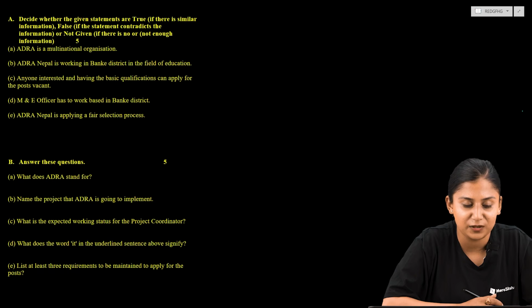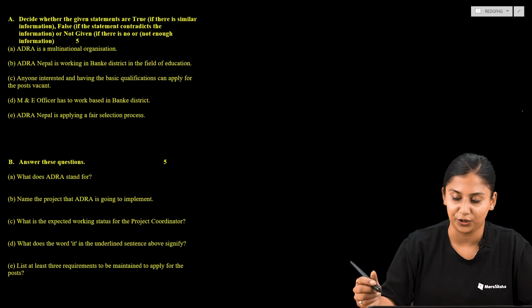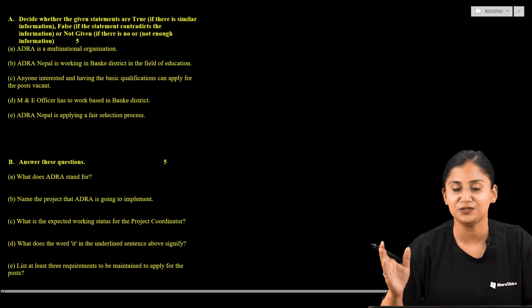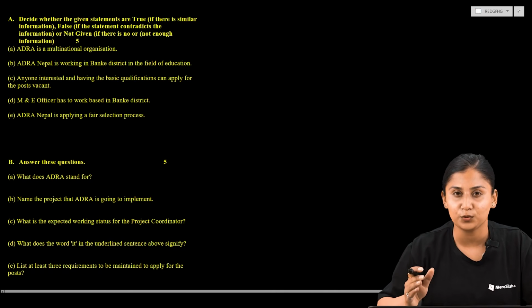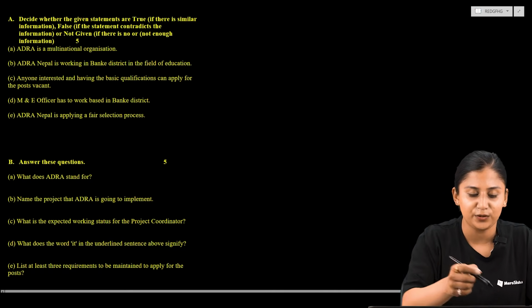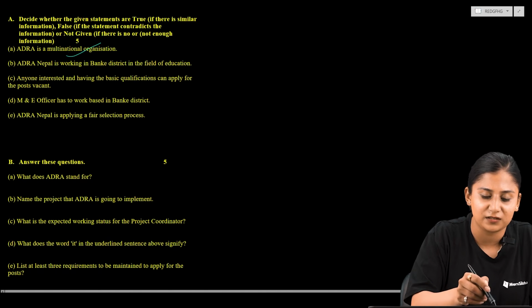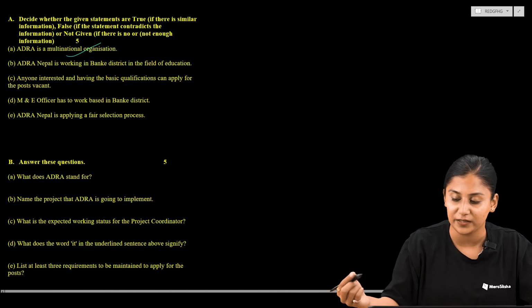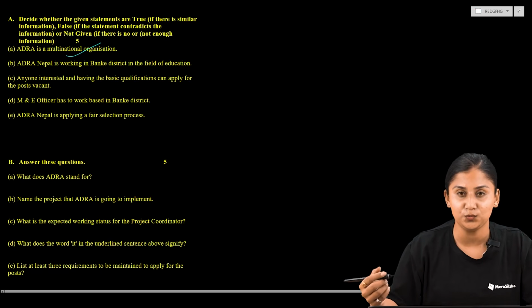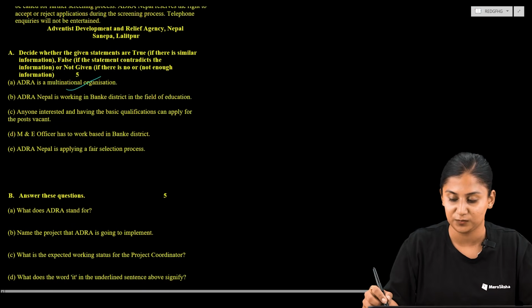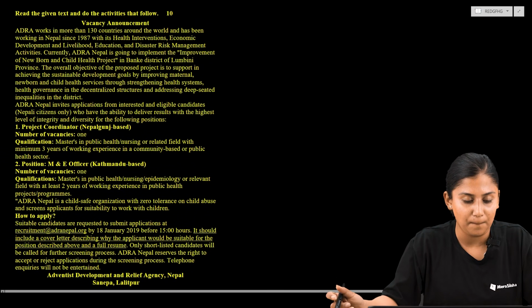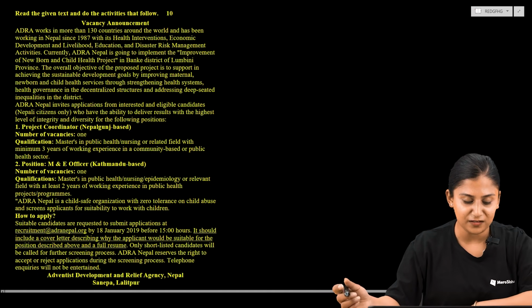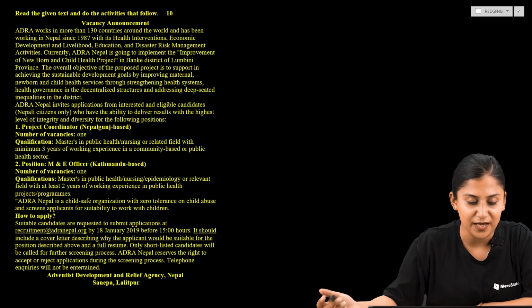The first statement reads, ADRA is a multinational organization. As I have already mentioned earlier, whenever we get this sort of statement, we are supposed to mark the keywords first. So here let us mark multinational organization as a keyword, and then let us find out whether the statement is true, false or not given. Let us move to the passage and read. Did you find the answer? Yeah, here it is.